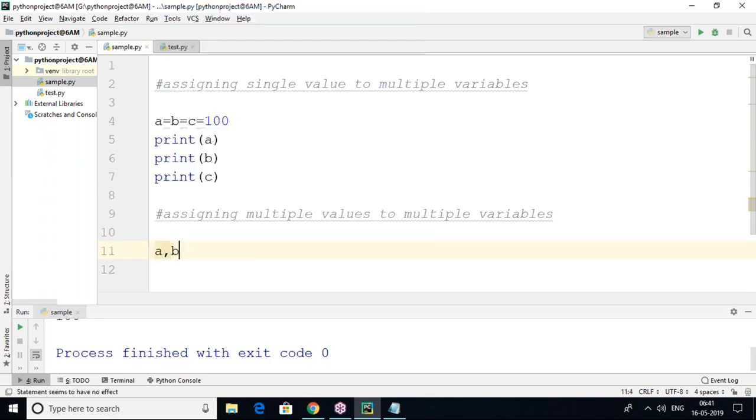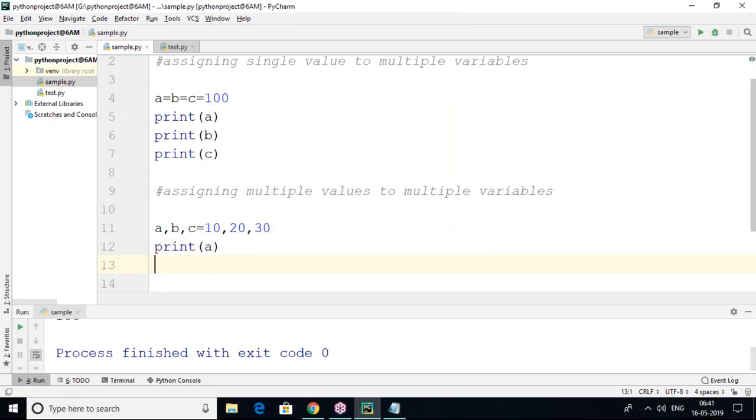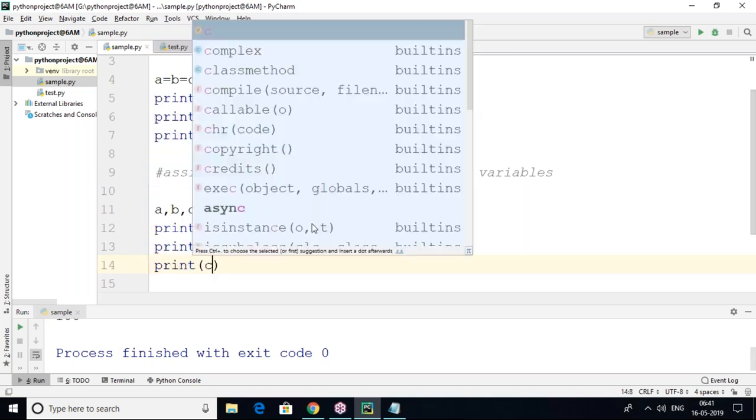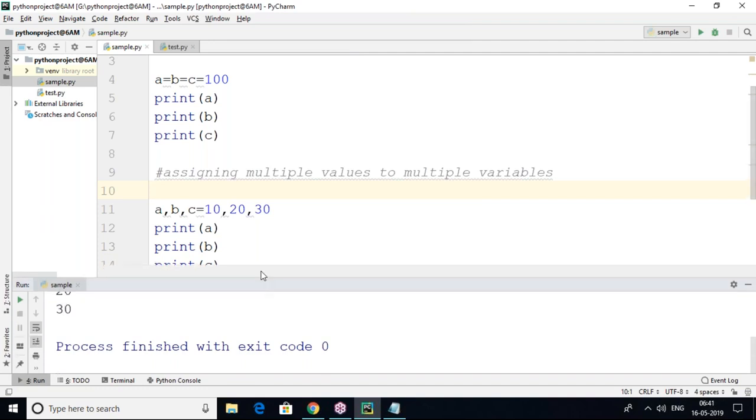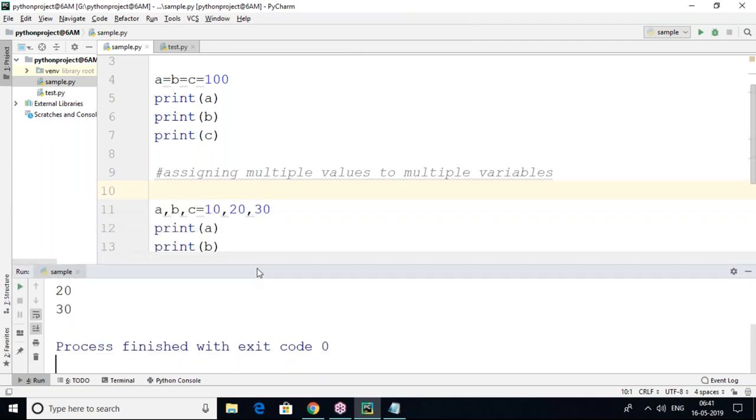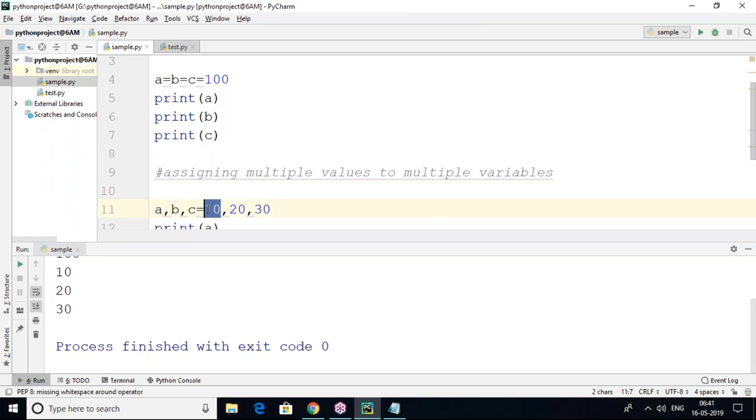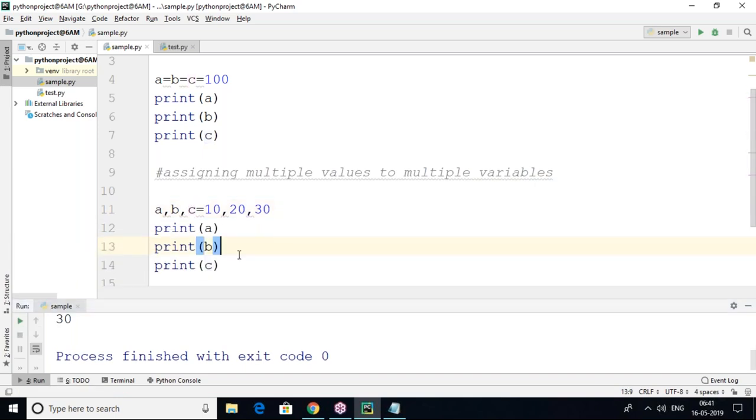Next, assigning multiple values to multiple variables. Multiple values to multiple variables means multiple variables are there, multiple values are also there. Then print A, then print B, then print C. So we got 10, 20, 30 assigned in order. What order? 10 will be assigned to A, 20 will be assigned to B, 30 will be assigned to C. So this is the multiple assignment concept, we can say that.